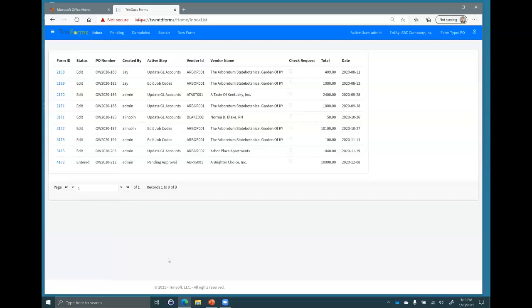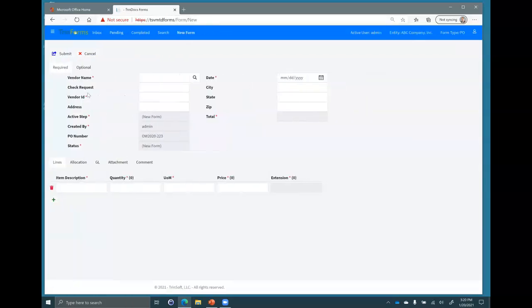All right, to keep it simple, to start out, I'm going to look at what this is like for a user who needs to submit a basic requisition. Our sample company here is in healthcare, so we've got a lot of cost allocation, multi-line stuff when we request some kind of a purchase or a supplies purchase like this. So to start a new requisition, I simply go up to New Form. I'm going to click New Form. And this is what it looks like.